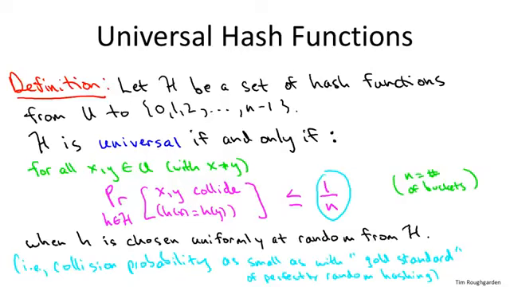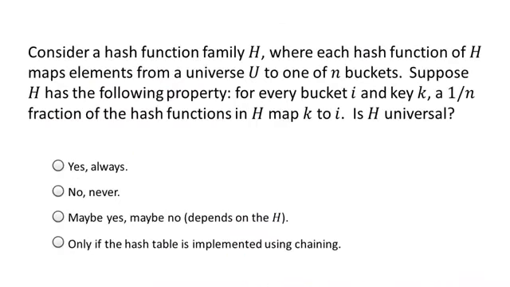So this is a pretty subtle definition, perhaps the most subtle one that we see in this entire course. To help you get some facility with this and to force you to think about it a little bit deeply, the next quiz, which is probably harder than a typical in-class quiz, asks you to compare this definition of universal hashing with another definition and asks you to figure out to what extent they're the same definition. So the correct answer to this quiz question is the third one, that there are hash function families H that satisfy the condition on this slide that are not universal.